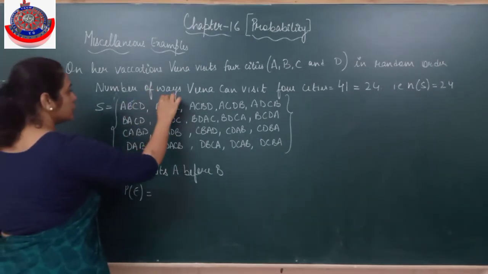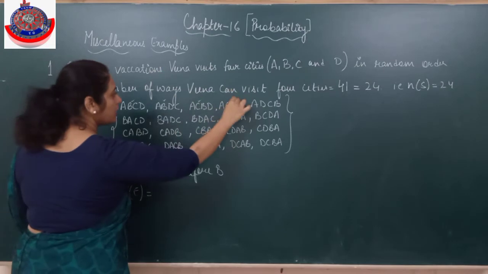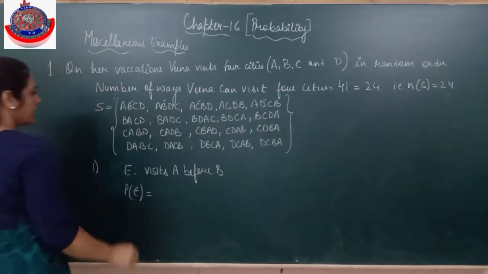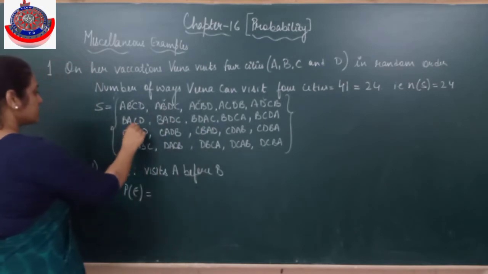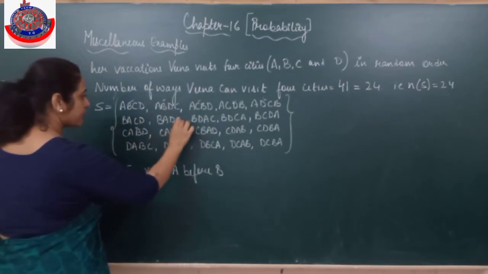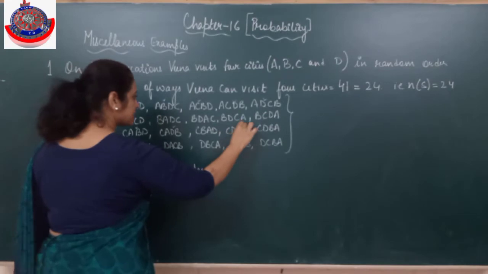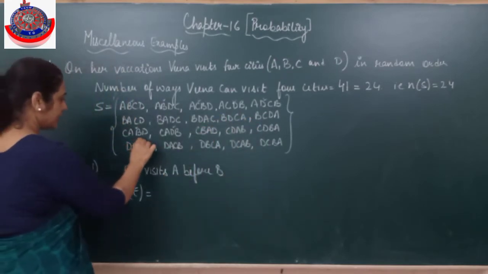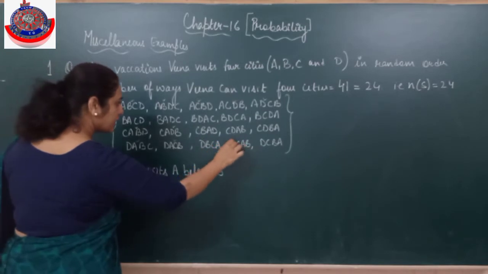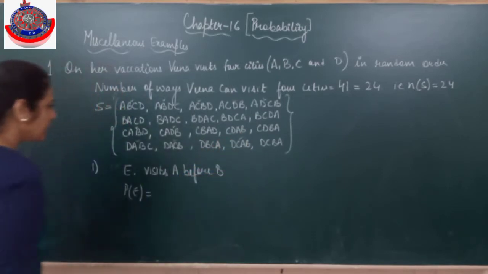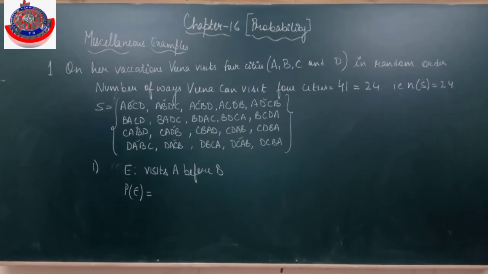1, 2, 3, 4, 5, 6, 7, 8, 9, 10, 11. Something left? Just check if we have left something. Just see which are left.